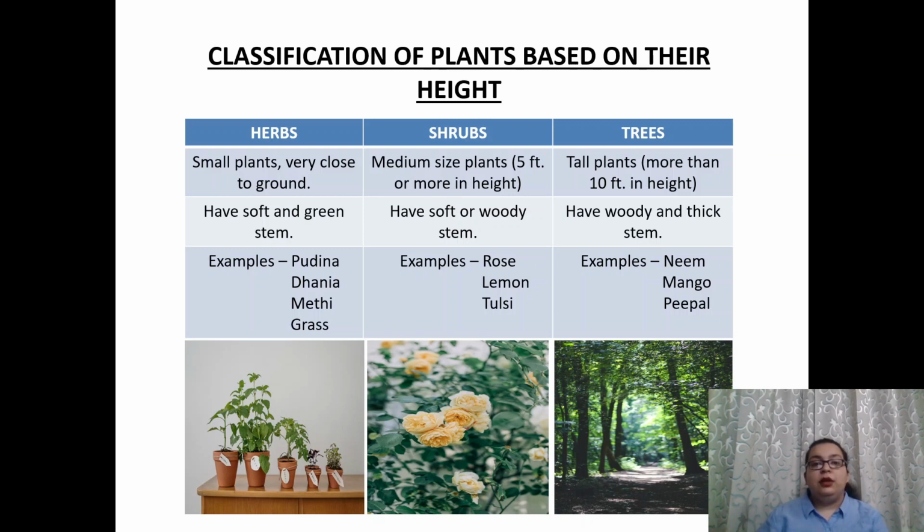Now, if we talk about herbs, they have a very soft and green stem. Shrubs have a soft or woody stem, and trees have a woody and thick stem. So, herbs include plants like pudina, dhania, methi, and grass that we see all around us. Shrubs include rose, lemon, tulsi, etc. Some examples of trees are neem, mango, peepal, etc.